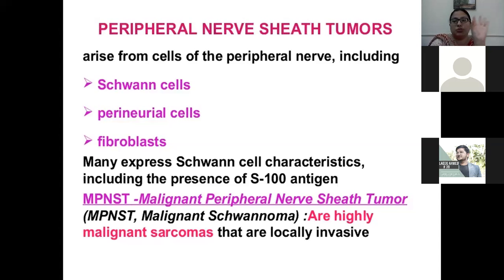Diffuse astrocytoma is grade 2, 3, and 4. Grade 3 is said to be anaplastic astrocytoma, and grade 4 is glioblastoma. The glioblastoma is associated with necrosis and hemorrhage, and there is palisading of tumor cells around the necrosis. High grade, high mitosis, and poor prognosis. In a CNS tumor, the IDH mutation plays a very important role.